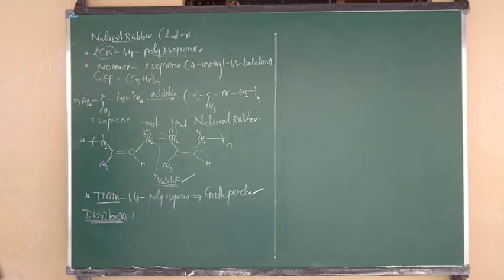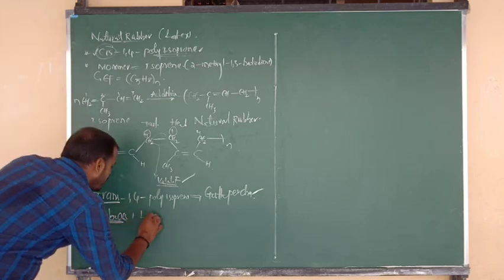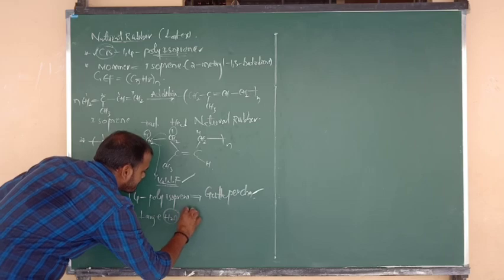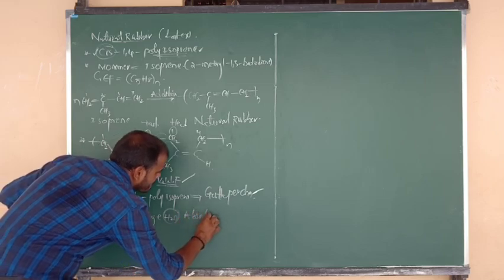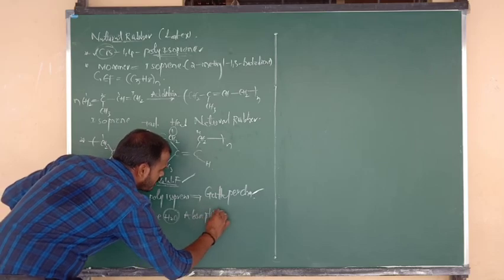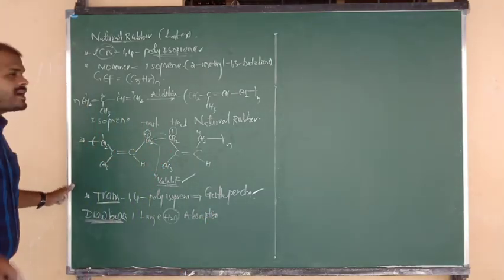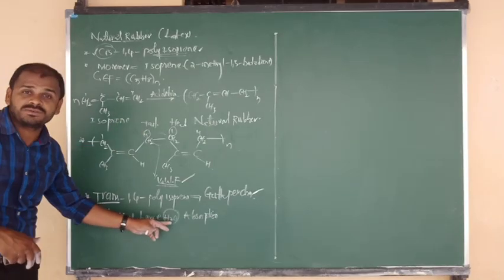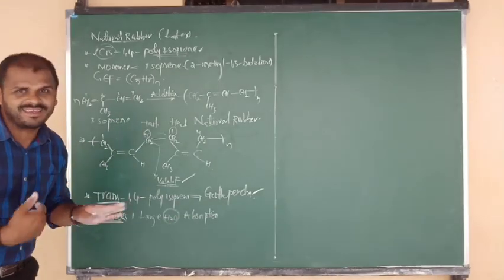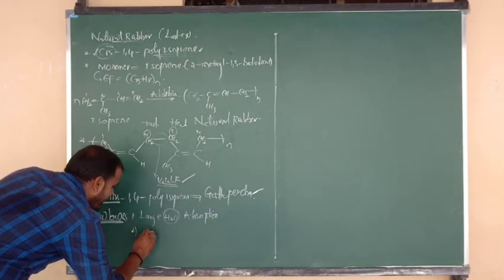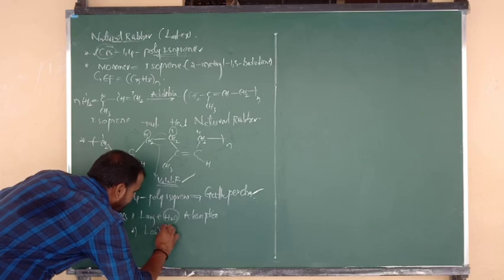Number one, natural rubber has the capacity of large water absorption. Suppose tires are made with natural rubber that has large water absorption, they can't move freely. So that is a drawback. Next, natural rubber has low tensile strength.